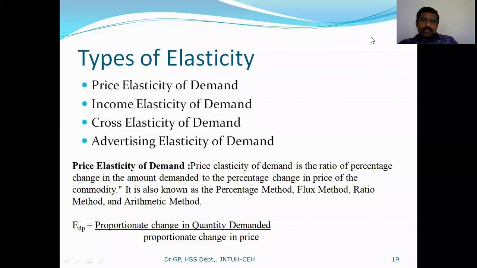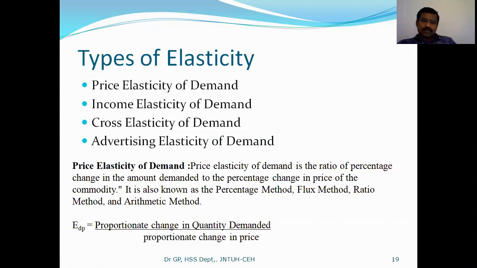So, types of elasticity: there are four different types. You can see here: price elasticity of demand, income elasticity of demand, cross elasticity of demand, and advertising elasticity of demand. Price elasticity of demand is about the proportionate change in the quantity demanded relative to the proportionate change in price. That can be considered price elasticity of demand, right?